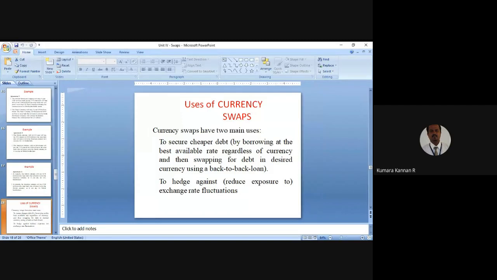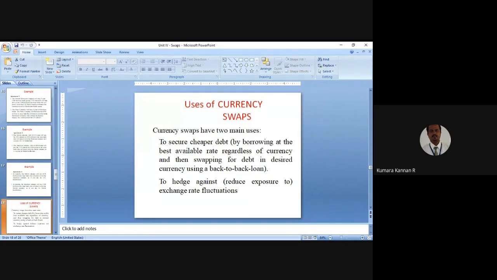Every year they have to pay the interest to the American bank in American dollars. They will be generating the income there in Great Britain pounds. That pound has to be converted into American dollars. Then the American dollar will be paid. So these exchange rate fluctuations will be a major headache for these companies when they raise funds like this, say 1 million American dollars, 10 million pounds. So they avoid this. They completely avoid it through this currency swap.